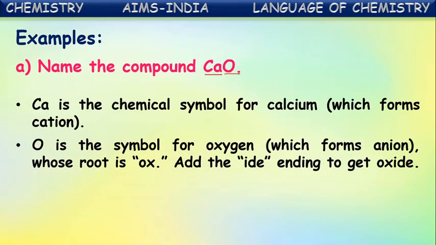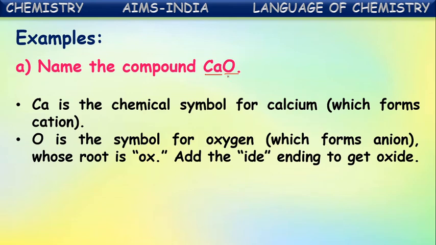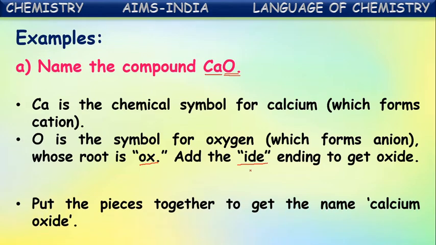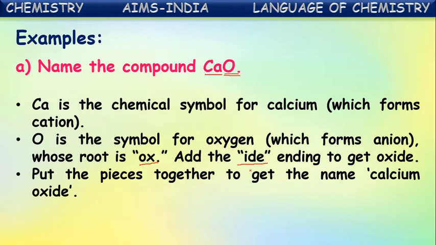Second, O is the symbol for oxygen. From this name, the first few letters are taken, ox, and at the end ide is attached. So calcium, ox, ide. If you put these pieces together, we get the name calcium oxide.